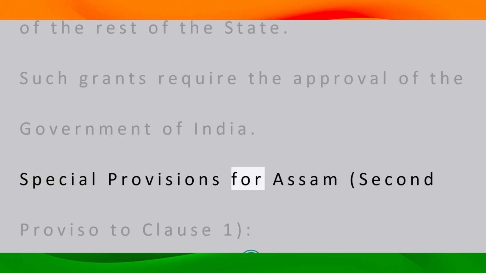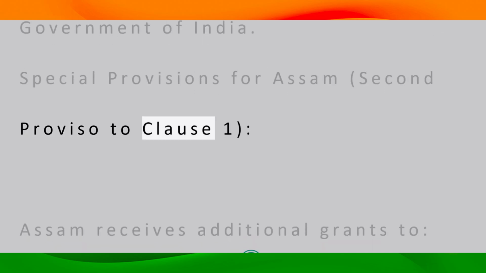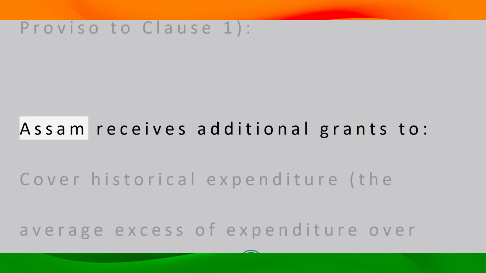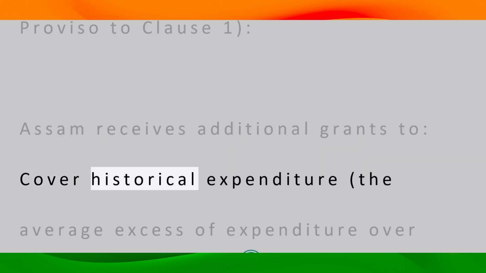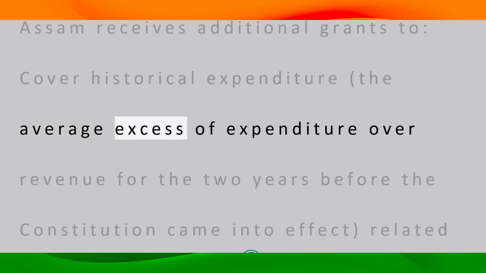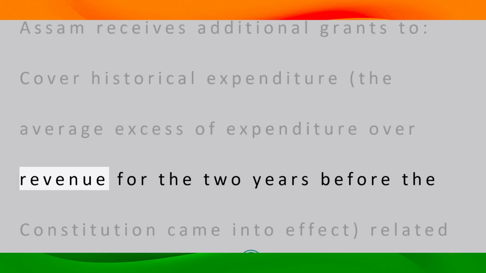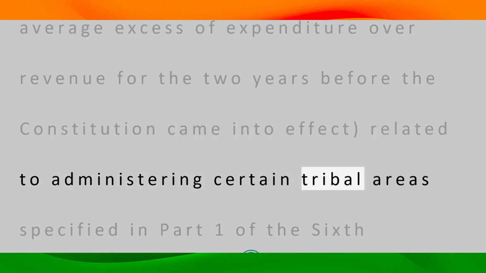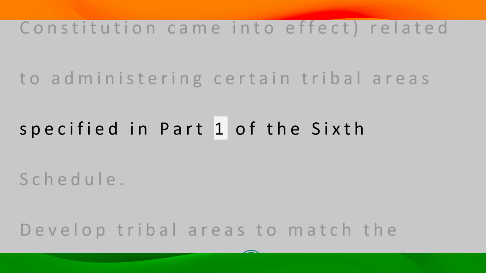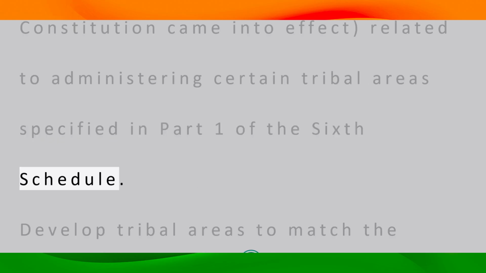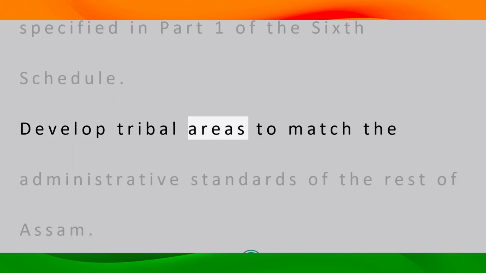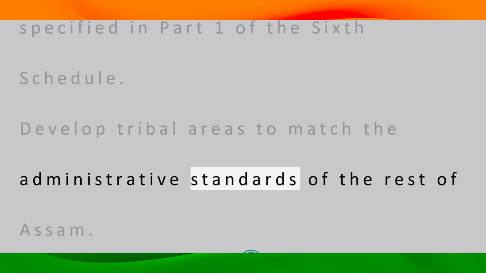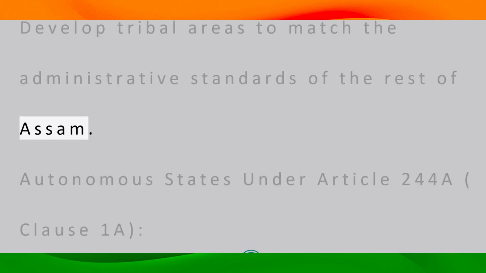Special provisions for Assam, second proviso to Clause 1. Assam receives additional grants to cover historical expenditure. The average excess of expenditure over revenue for the 2 years before the Constitution came into effect, related to administering certain tribal areas specified in Part 1 of the 6th Schedule. Develop tribal areas to match the administrative standards of the rest of Assam.